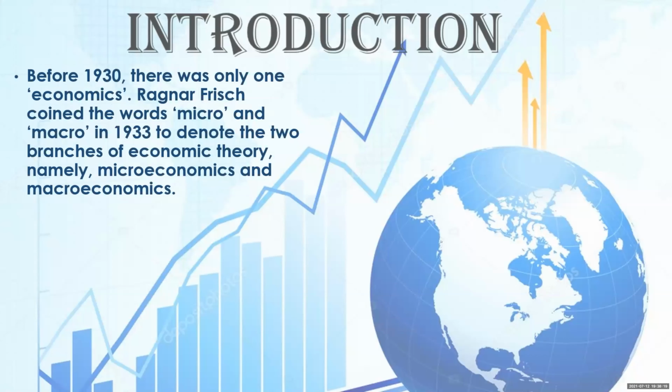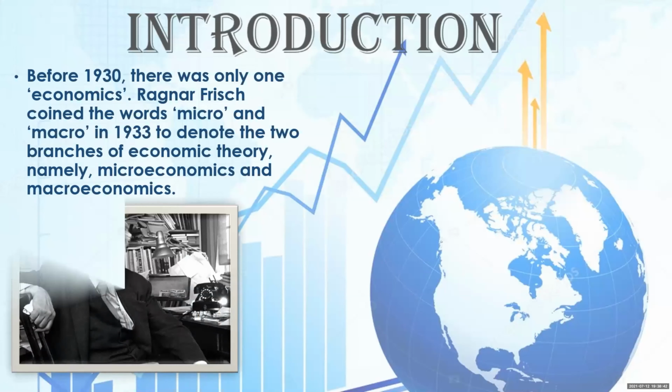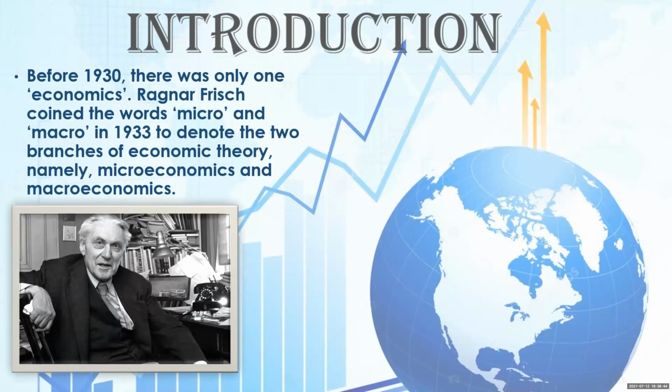Before 1930, there was only one economics, that is economics, and Regner coined the words micro and macro. It was in 1933 to denote the two branches of economic theory, namely microeconomics and macroeconomics. So that's how the names came. He is Regner. There's a picture of him.